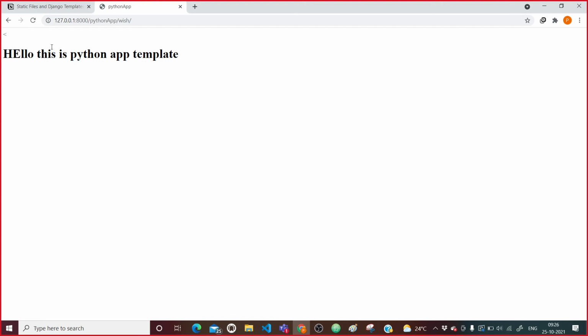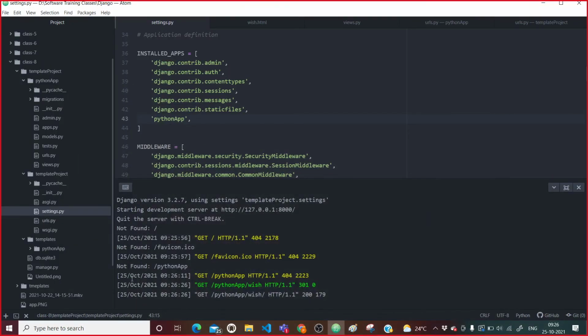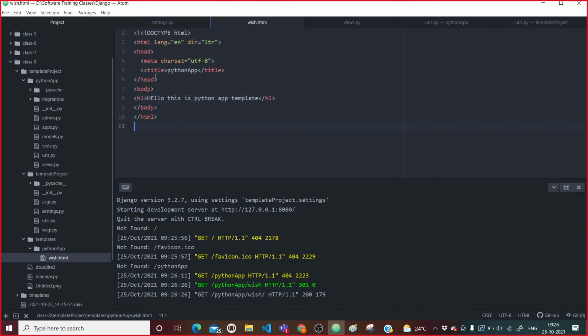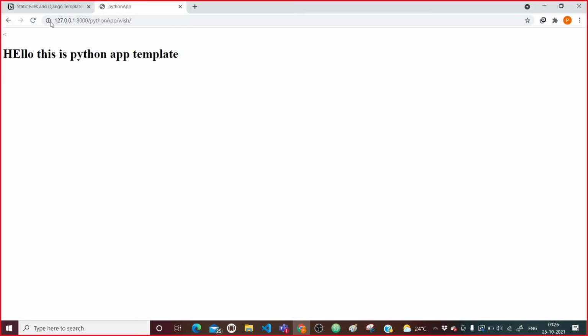So see, now we are able to see it. Why is this extra coming? Let me see. In templates, wish, yeah, this title extra, it is coming. Save. And now if I come here and refresh it, yes, see, this is the output you are going to get.